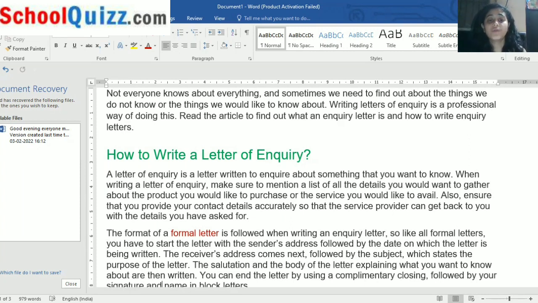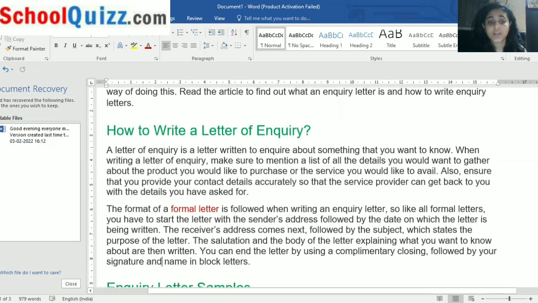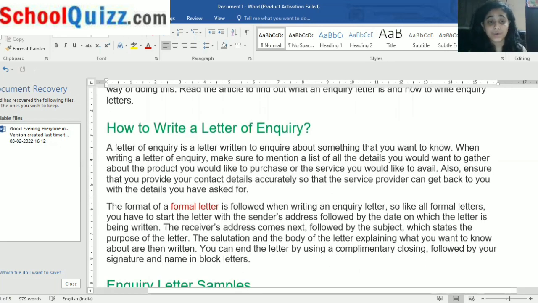Now we are coming to the format. The format of the letter should be the formal format. Why? Because we write the letter of inquiry not to anyone else but to professionals. We are not writing this letter to our relatives. We want to inquire about something, which means we are writing to a buyer or a seller, right? Because we want to know the information about the product. I'm not going into much detail because I have told you all this in the previous lecture.